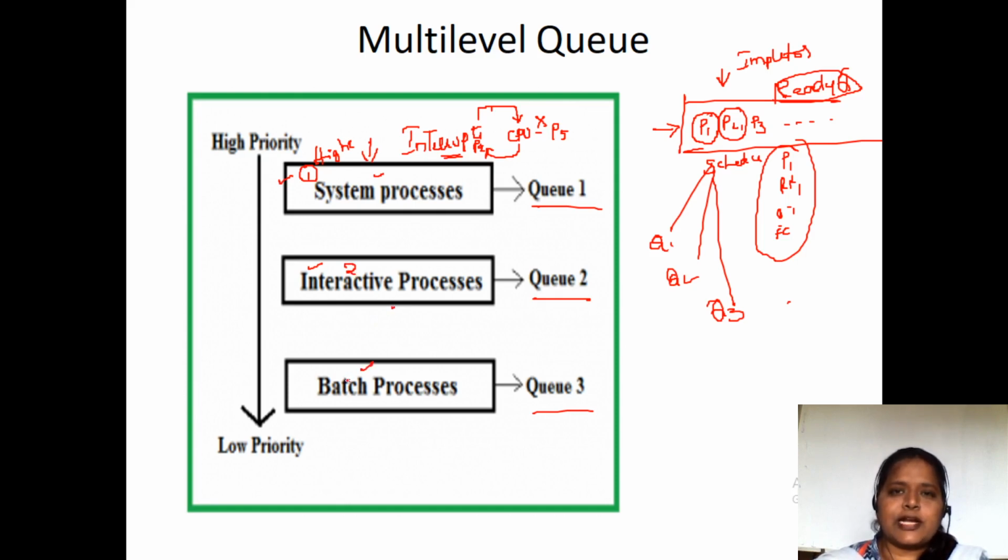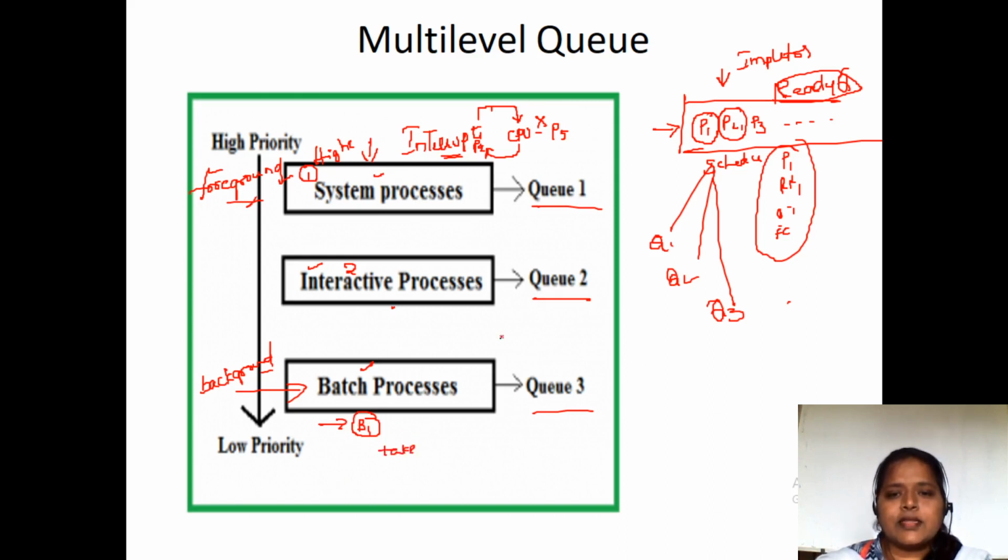And the third one is batch processes. Batch processes are the processes which run in the background. Like these system processes, we call it a foreground process, and these batch processes we call a background process. So why are we calling it a background process? For a batch process, if you initiate it, we need not stay here for the result. Later on we can come and take the result. So that is the batch process.